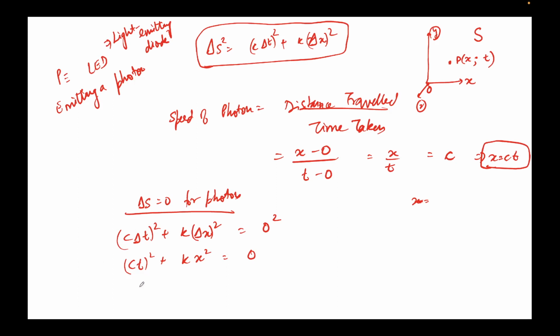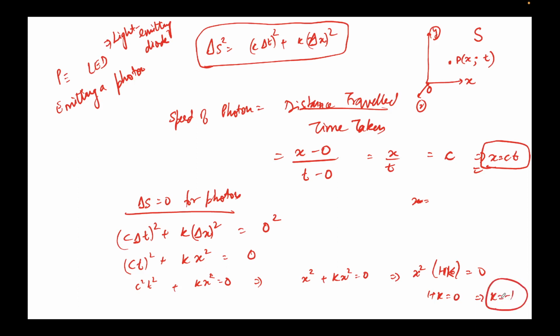Okay. So what I'll do is that, so c square t square plus kx square. Oh, I already wrote. Oh, never mind. So I know ct equal to x. We just determined that due to the speed of light. So I'll write ct is x. So that will be x square plus kx square equal to 0. x square I'll take common. It should be 1 plus k equal to 0. Now note that x is a real number first of all. So we can drop x square here and we'll get 1 plus k equal to 0. This implies k equal to minus 1. So we obtained k equal to minus 1.